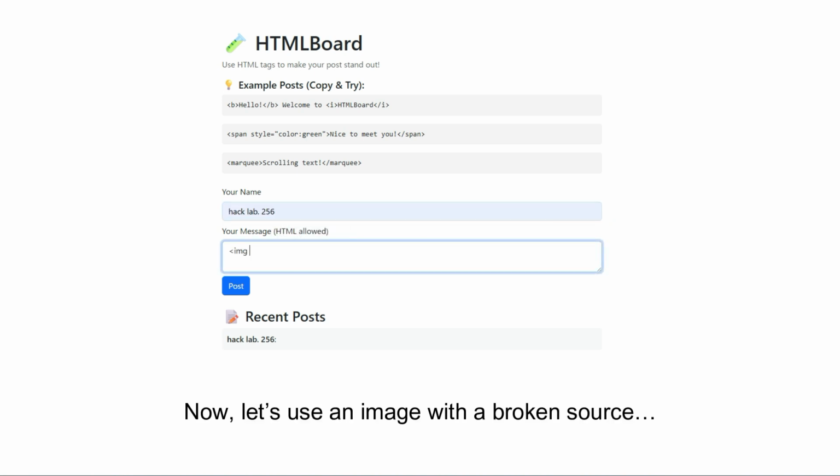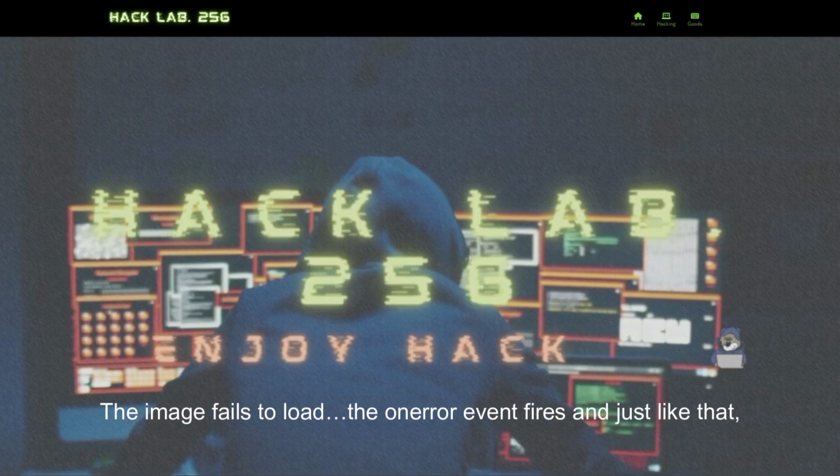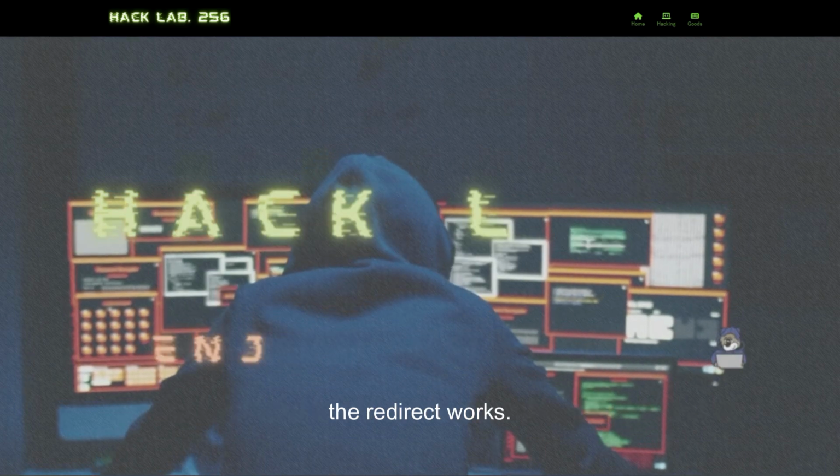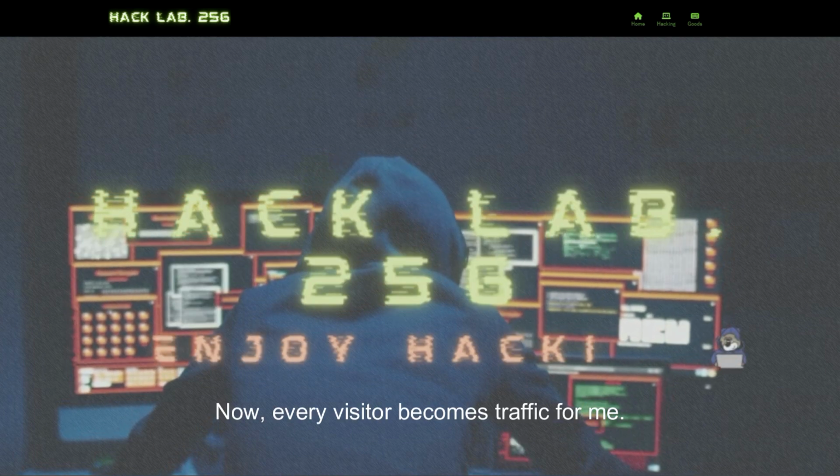Now let's use an image with a broken source and sneak the redirect into the onerror attribute. The image fails to load. The onerror event fires, and just like that, the redirect works. Now every visitor becomes traffic for me.